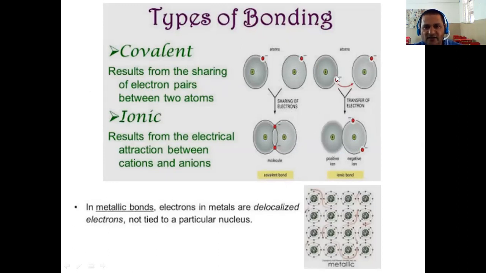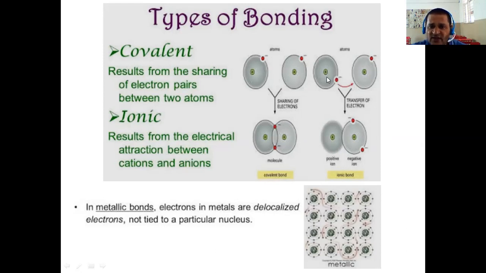Whereas in ionic bonding, one atom donates an electron present in its valence shell, and the other accepts the electron donated by the other atom to form an ionic bond. A covalent bond is formed by sharing the valence electrons between two atoms to form a molecule, whereas an ionic bond is formed by transferring the electron present in the outermost orbital.